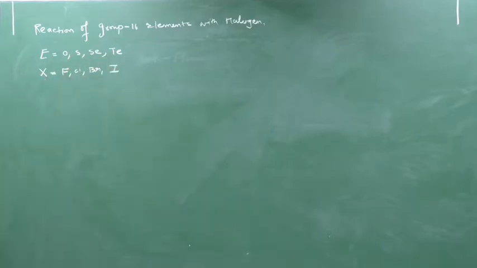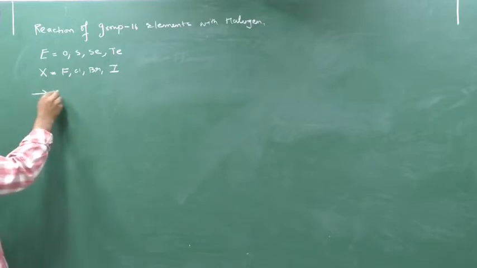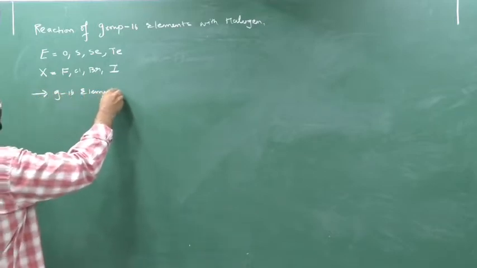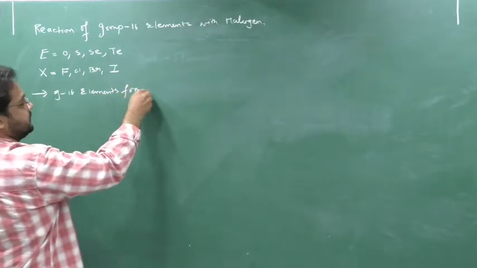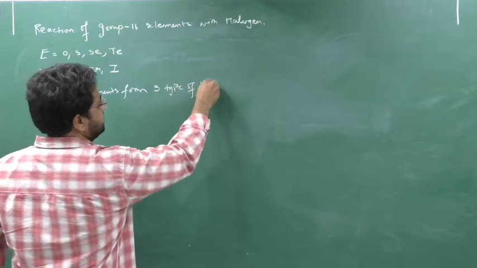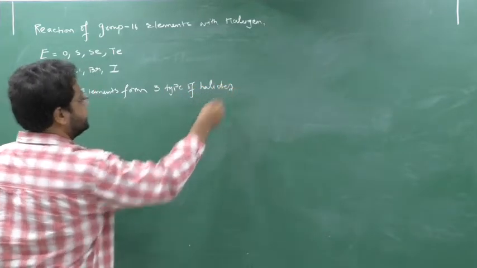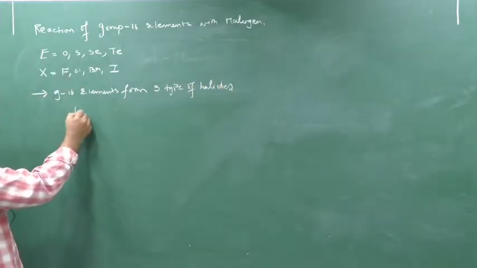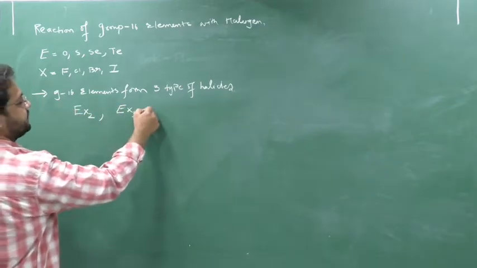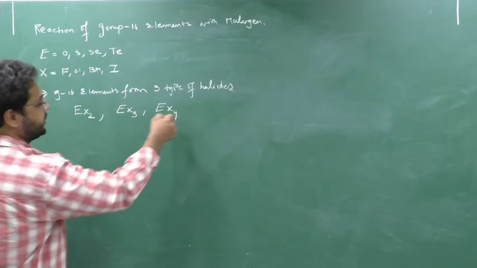In this, the first point is that group 16 elements form three types of halides, that is EX2 type, EX3 type and EX4 type.